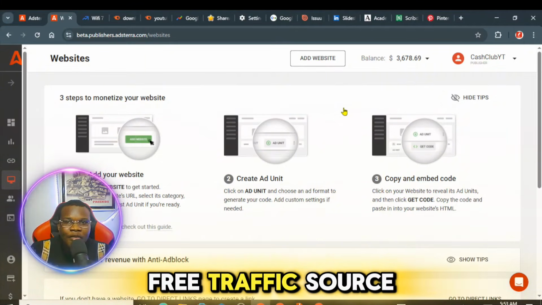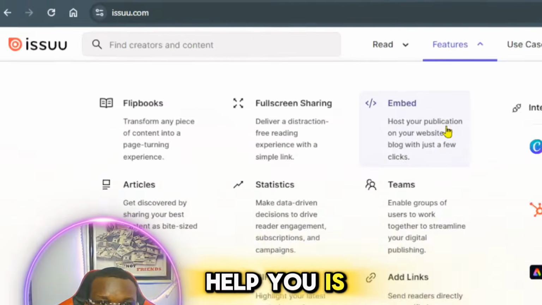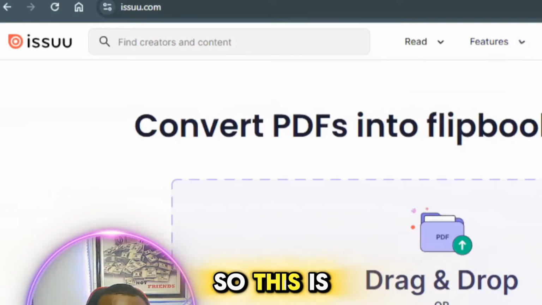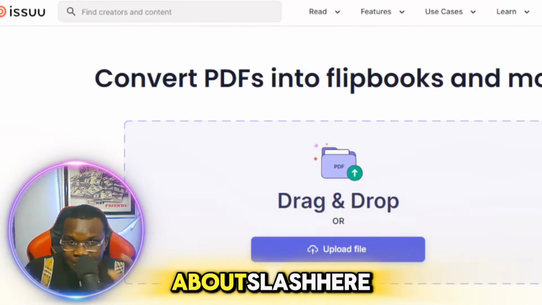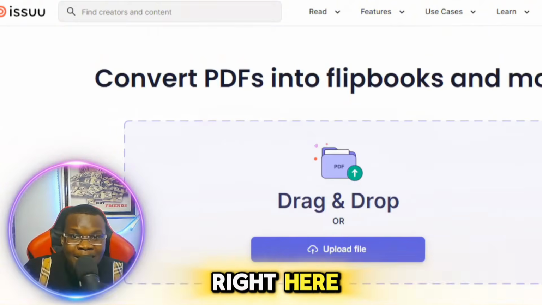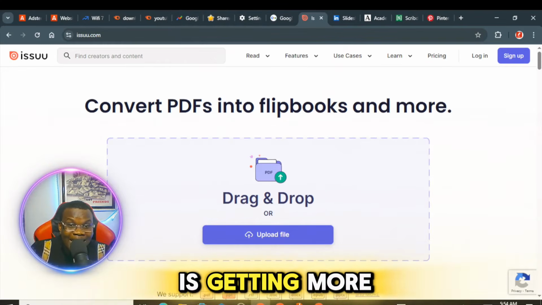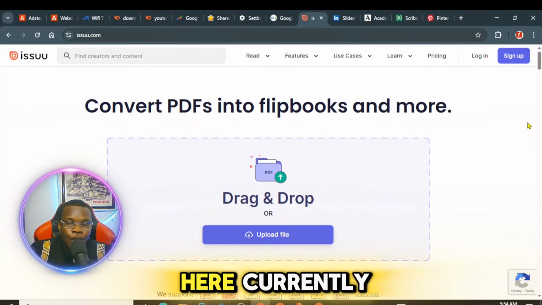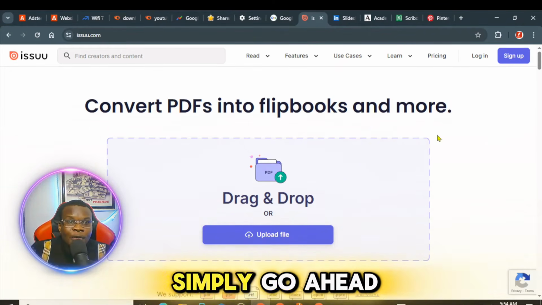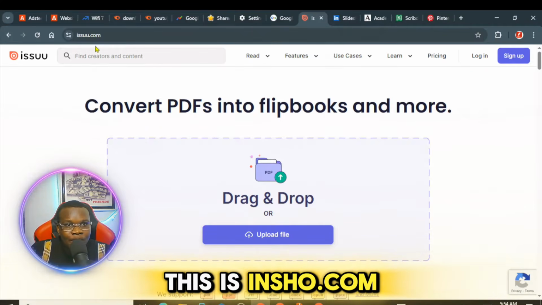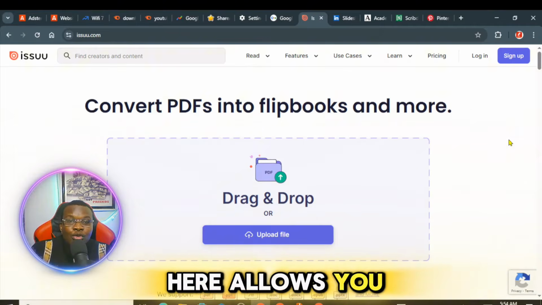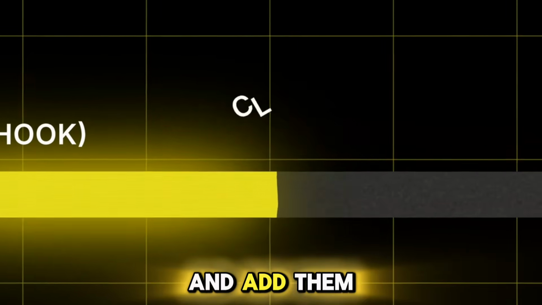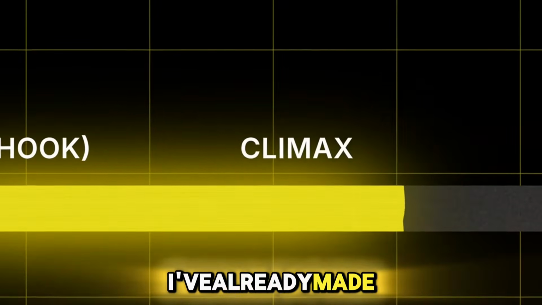So the number one free traffic source that's going to help you is Issuu.com. If you know about /share, you know that this platform works like /share, but this one is getting more traffic than /share currently. All you need to do is go ahead and sign up on this platform. It allows you to write your blog content and add it as an ebook. I've already made a video on how to do that.